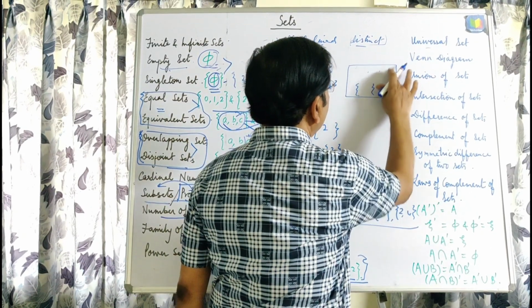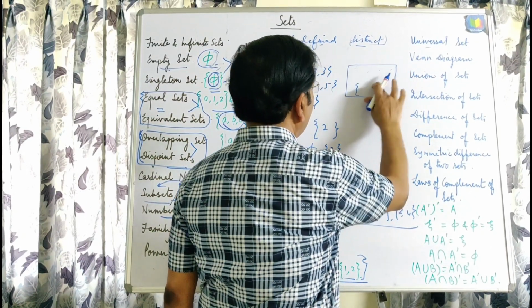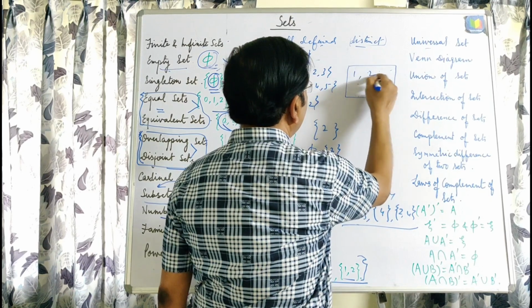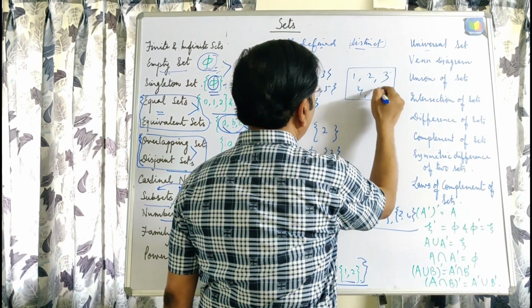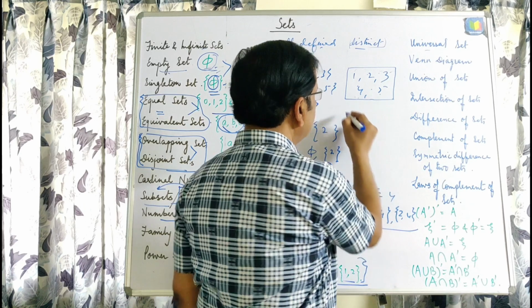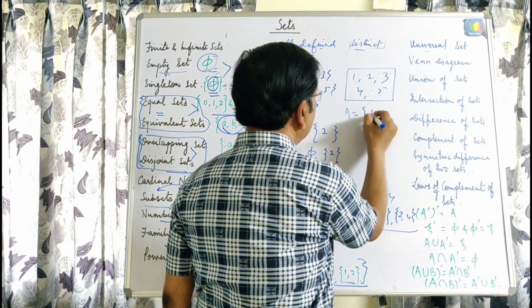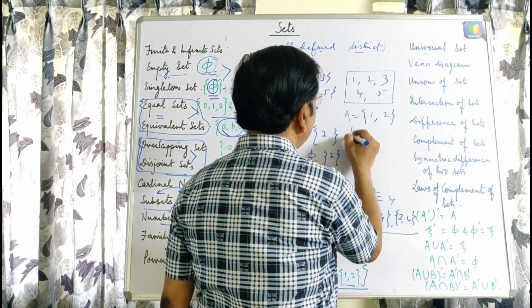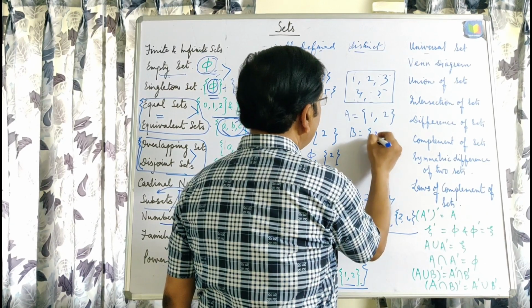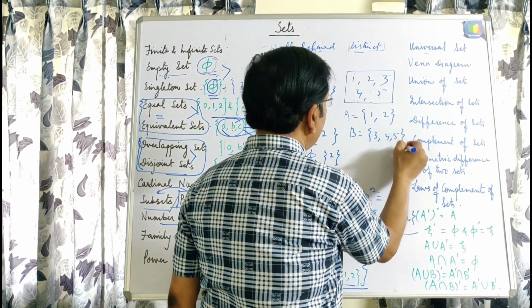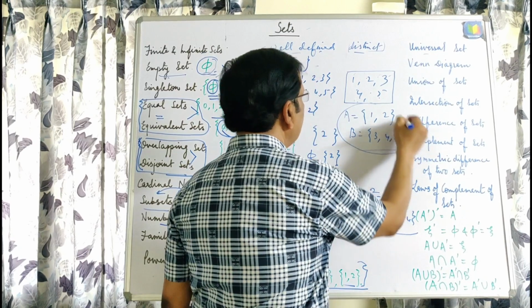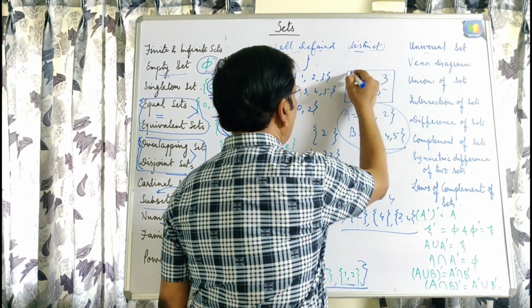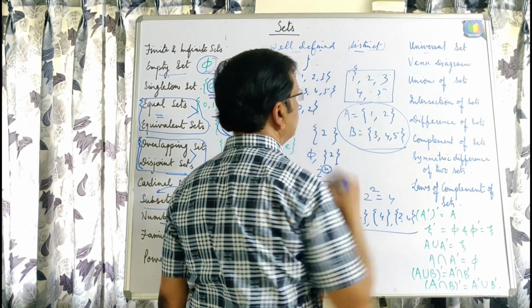Suppose here 1, 2, 3, 4, 5 are the elements, and set A is represented by 1, 2, and B is represented by 3, 4, 5. This means all these 5 elements belong to this set, and this is called the universal set.